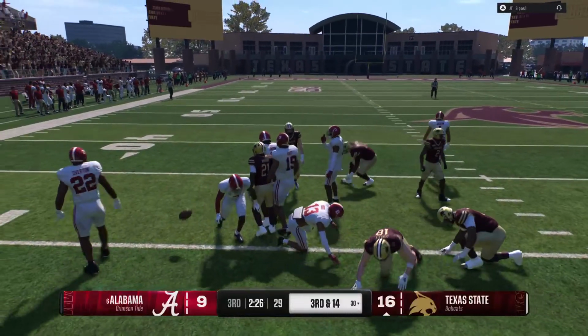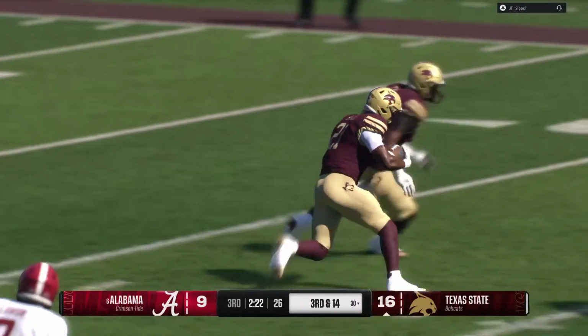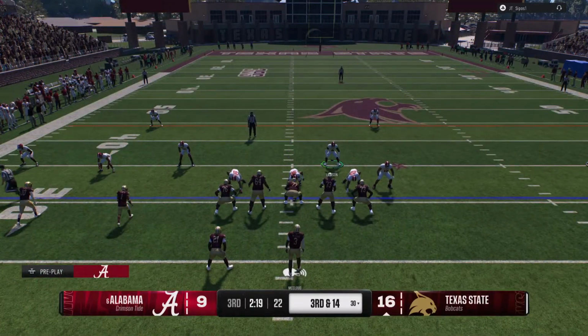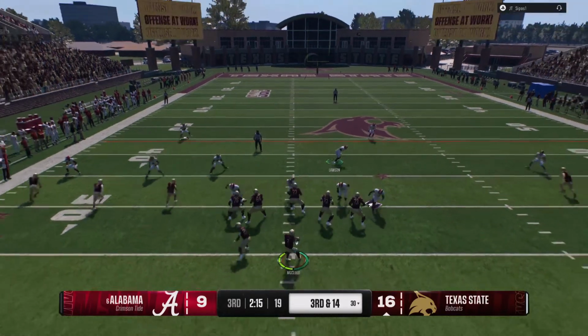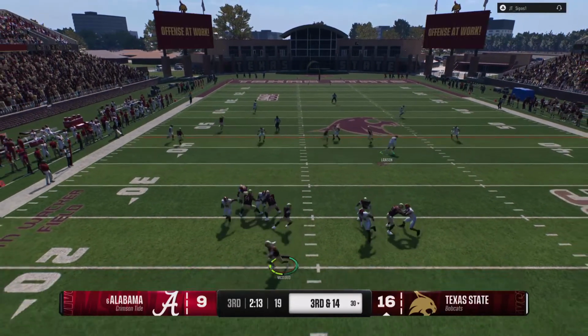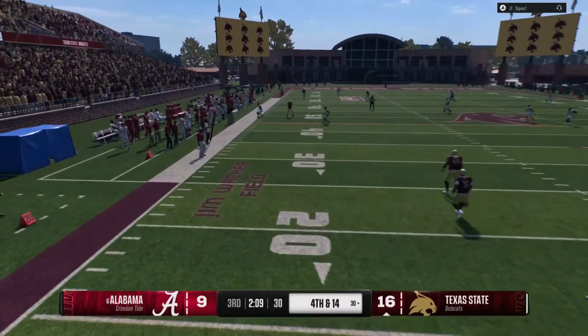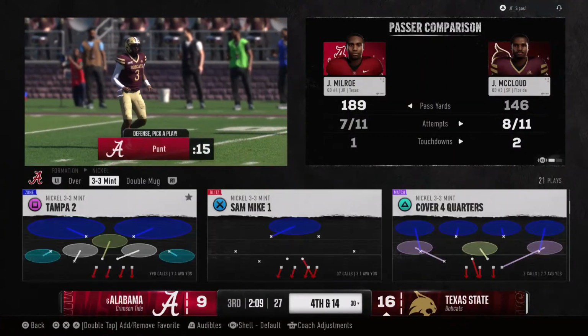They bring him down, but a solid pickup to put them in position to pick up a 1st down. Listen, running backs are not just running backs anymore. You're going to be a wide receiver in today's football. And a great job sneaking out of the backfield, getting the football, letting them get some positive yards. Buys a little extra time. Couldn't find a man and just had to throw it away to avoid a negative play.